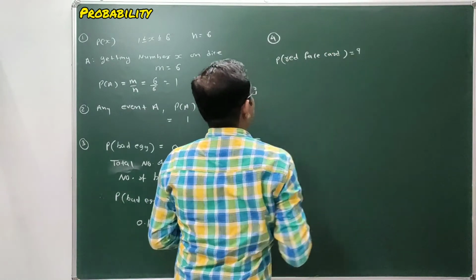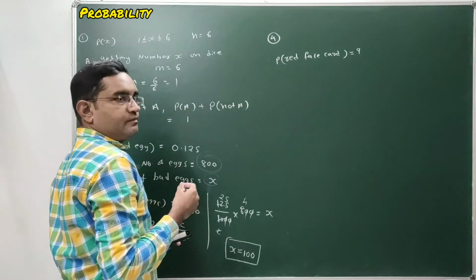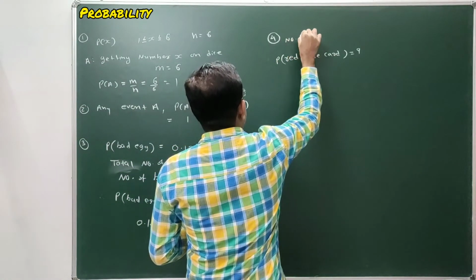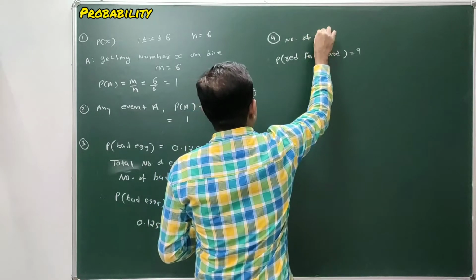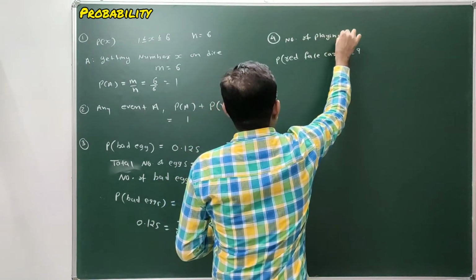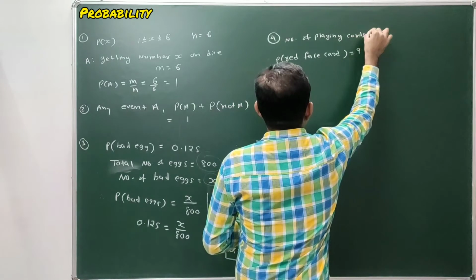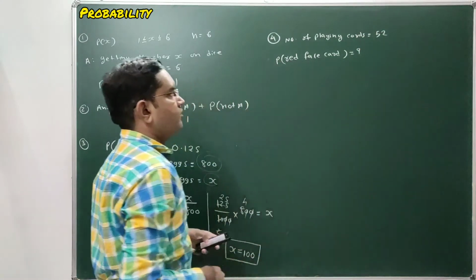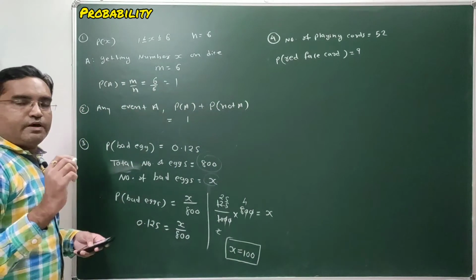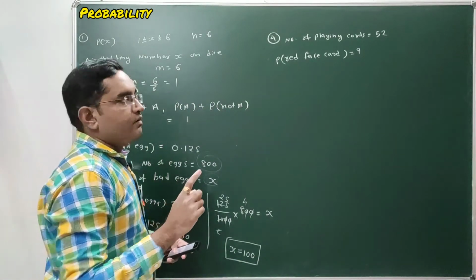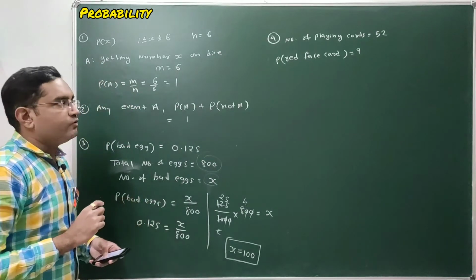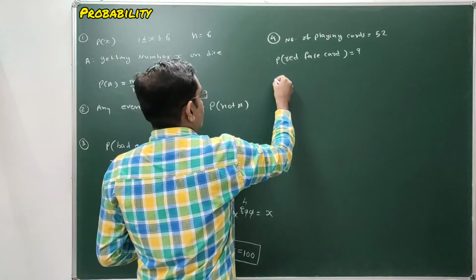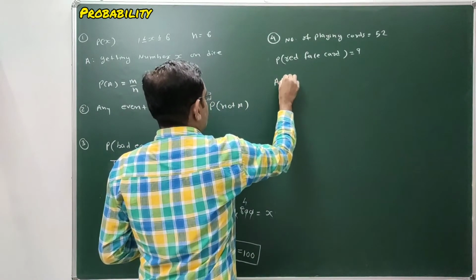What is the probability of getting a red face card from the total number of 52 cards? The total number of playing cards in a deck is 52. We have to select one card randomly from these 52 cards and find the probability of getting a red face card. So first we will define our event.